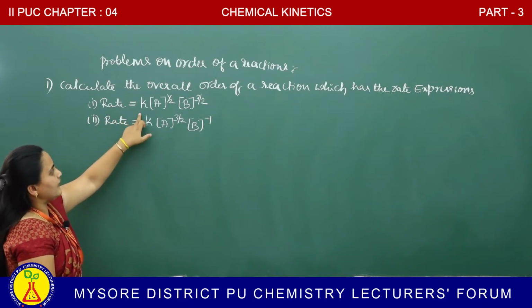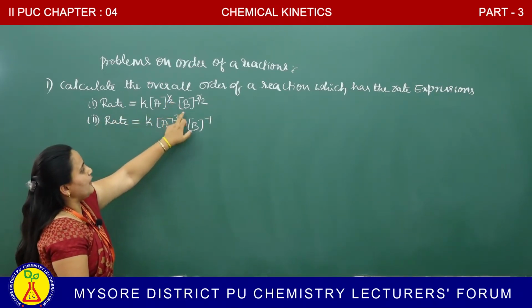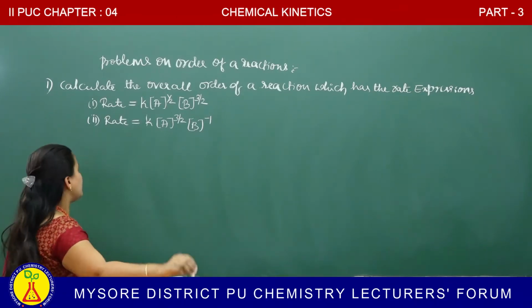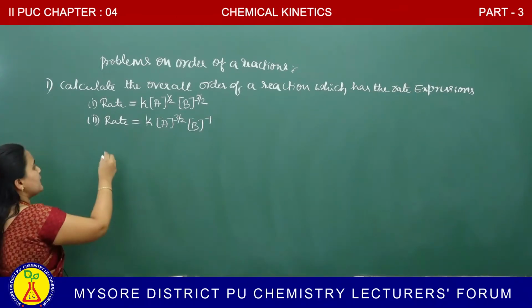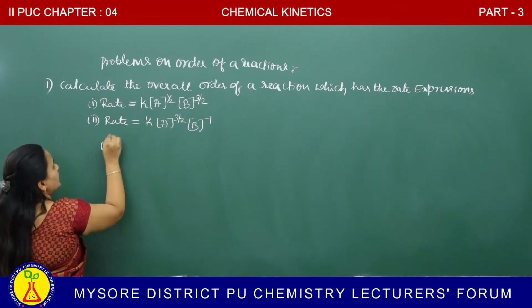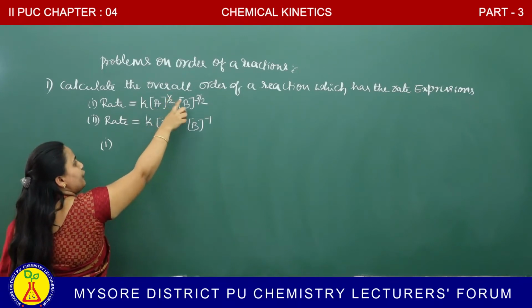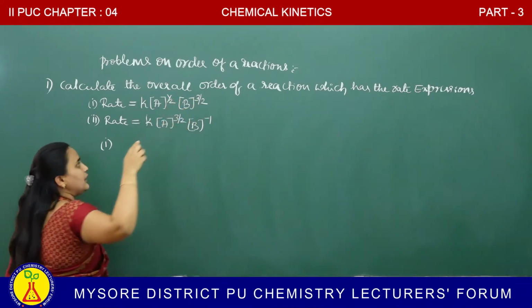Rate is equal to rate constant, a to the power of half and b to the power of 3/2. First one and second expression they were given. First we have to find out the order for the first question. First one is what? Rate is equal to k, molar concentration of A to the power of half, molar concentration of B to the power of 3/2.